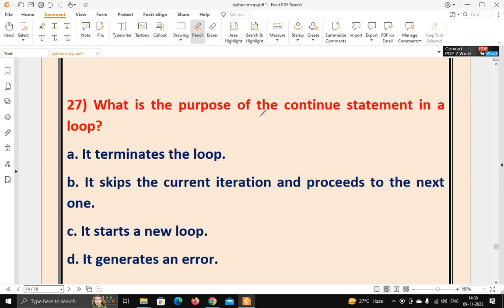Next question: what is the purpose of the continue statement in a loop? Options are: it terminates the loop, it skips the current iteration and proceeds to the next one, it starts a new loop, and the last option, it generates an error. So the purpose of the continue statement in a loop is option B. It skips the current iteration and proceeds to the next one.